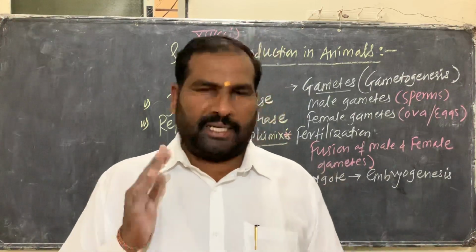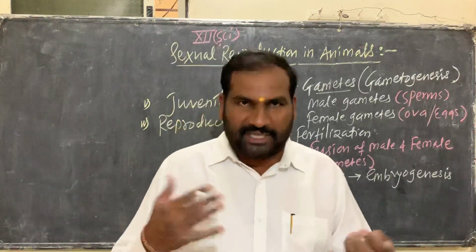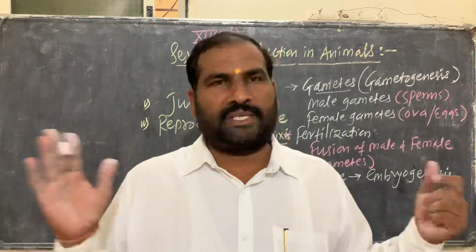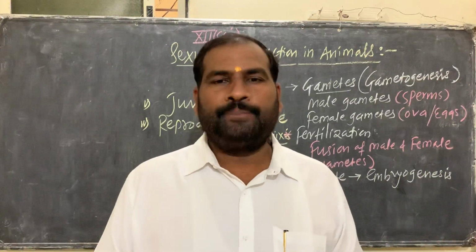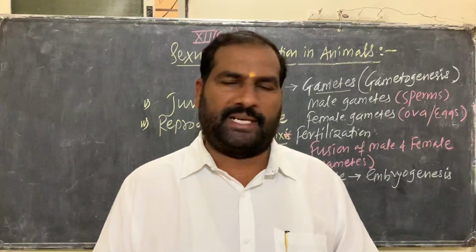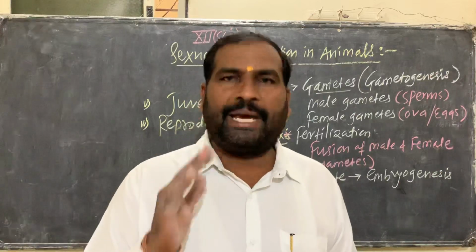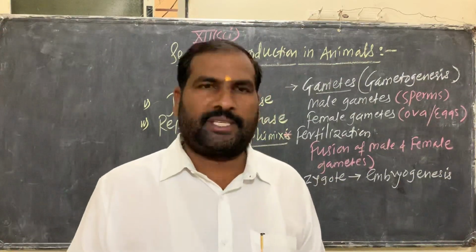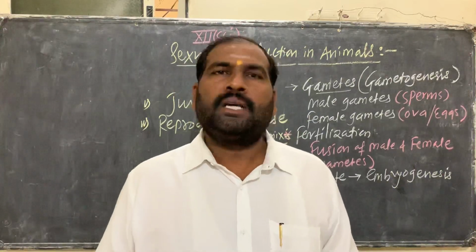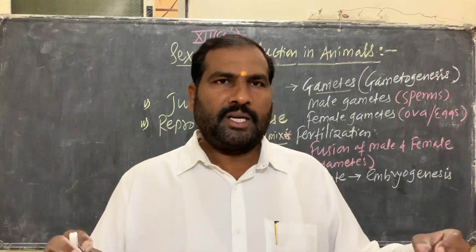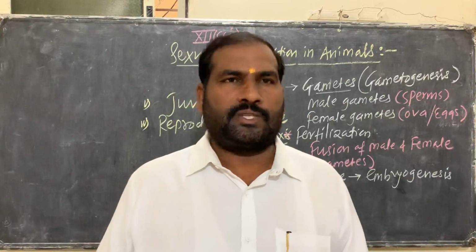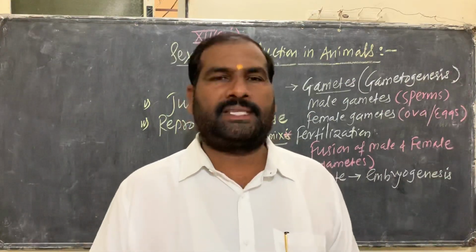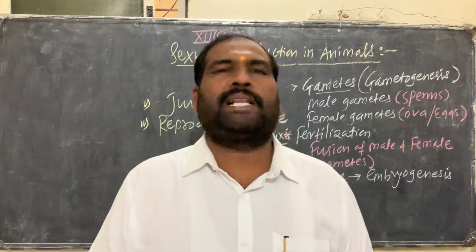Some animals can breed at all times in a year. They are called continuous breeders, for example humans and apes, a type of monkey. Another type is the seasonal breeder.